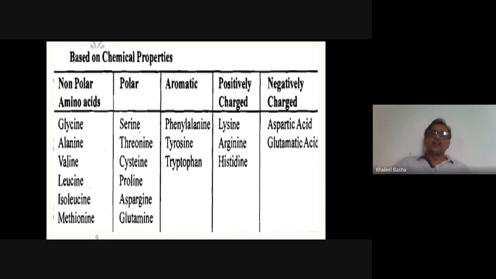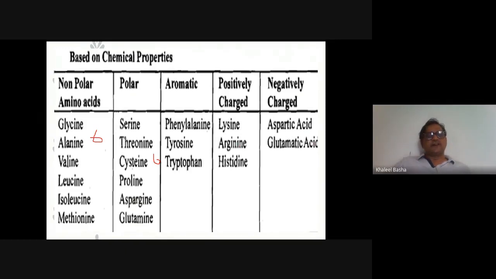And polar are serine, threonine, cysteine, and another 6 amino acids, polar but uncharged. These are aliphatic amino acids, non-polar in nature. These are the aromatic amino acids: phenylalanine, tyrosine, and tryptophan. Positively charged are lysine, arginine, histidine, and negatively charged are aspartic acid and glutamic acid.